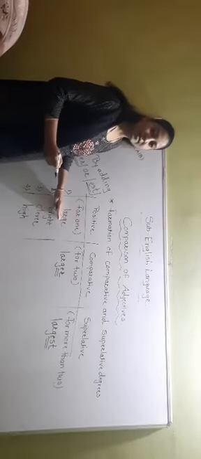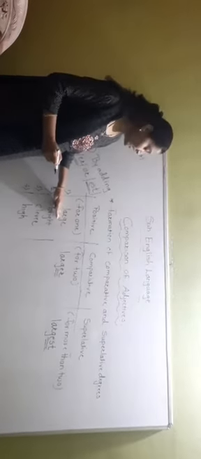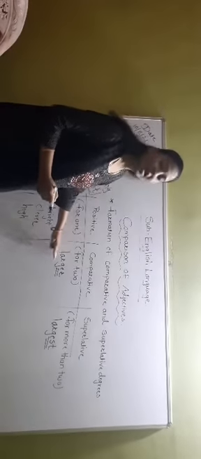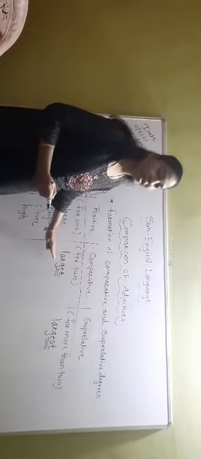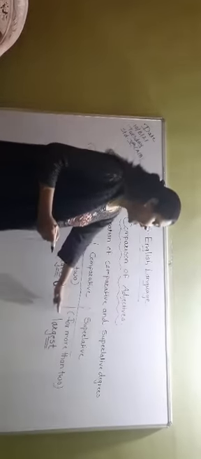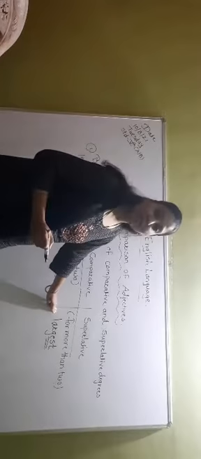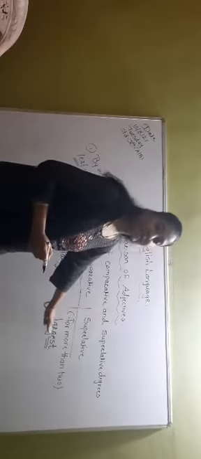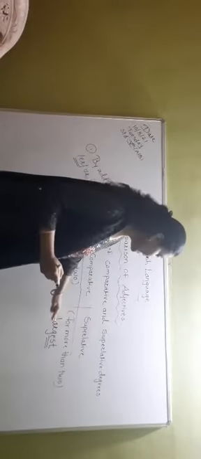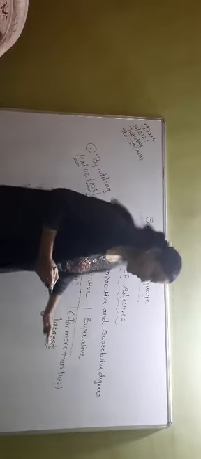This is our positive degree. No comparison. We have just used the main adjective here. In comparative degree, we have added er to the main adjective and it has become larger. And in superlative degree, we have just added est to that main adjective, and that word has become largest.